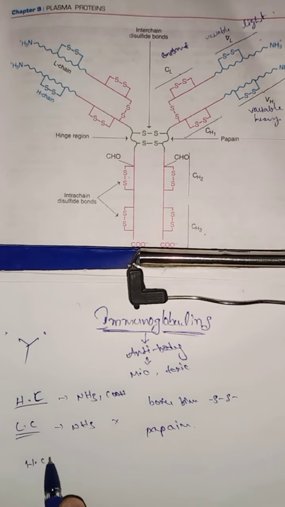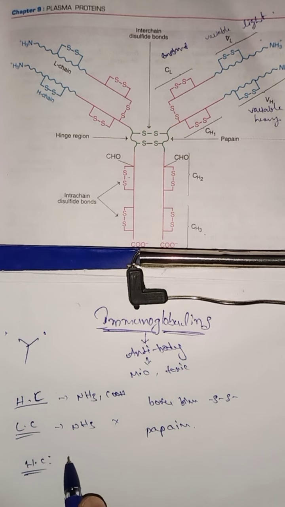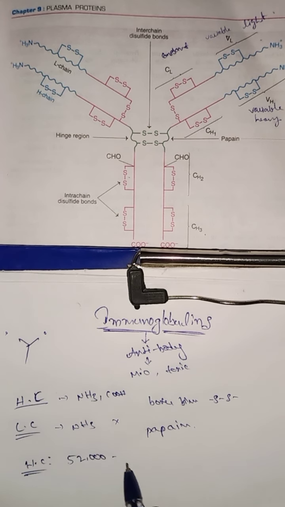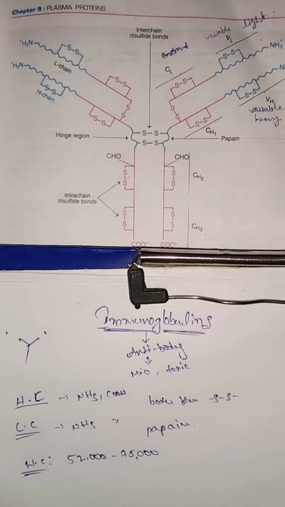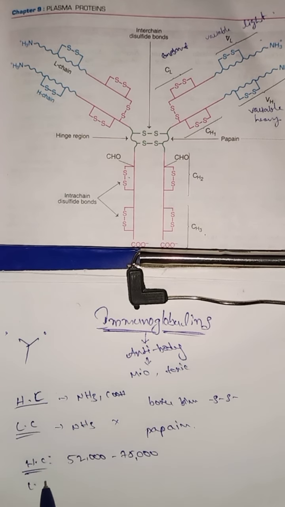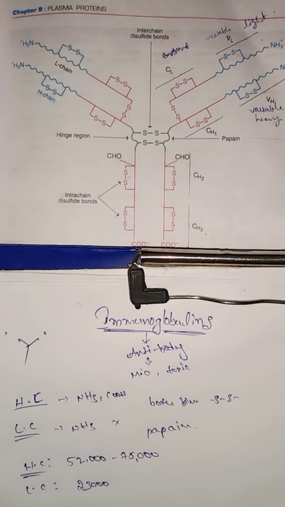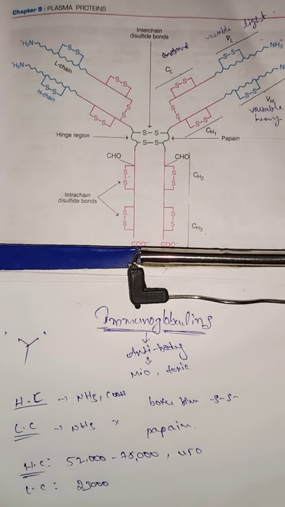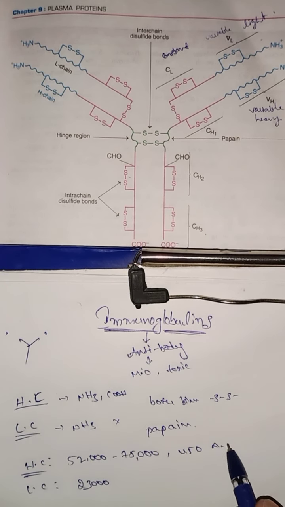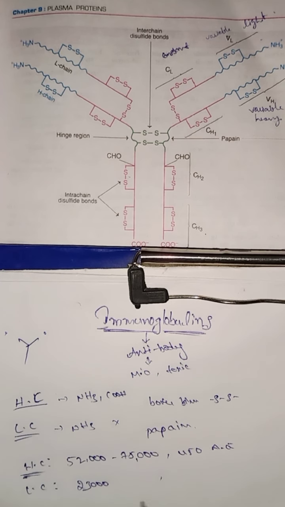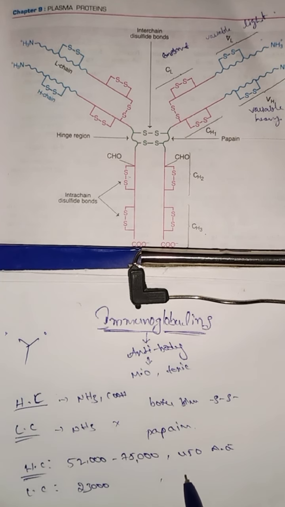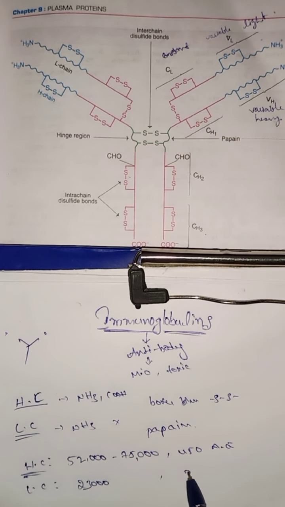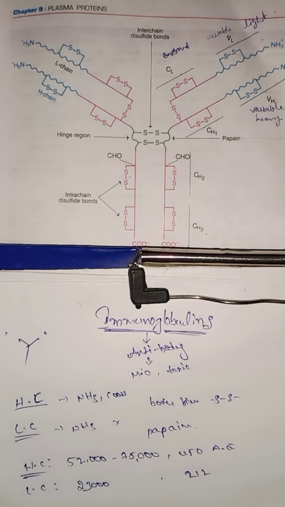The next one, the heavy chain molecular weight is 50,000 to 75,000. The light chain molecular weight is 23,000 only. The heavy chain contains a total of 450 amino acids. And the light chain consists of 212 amino acids. So this is about the light chain and heavy chain.